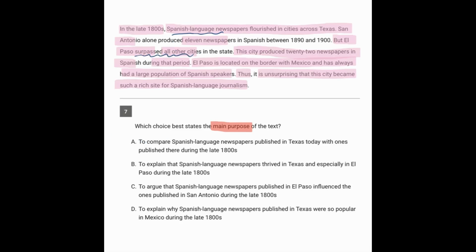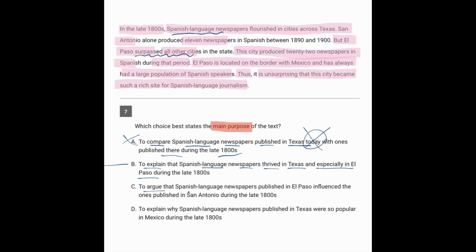And let's look at the answers. What's the main purpose? A says to compare Spanish language newspapers published in Texas today with the ones in the 1800s. That's definitely not it. It was maybe comparing different cities and their sort of presence of different newspapers. B, to explain that Spanish language newspapers thrived in Texas and especially in El Paso. That's pretty good because it's talking about all the newspapers and also how El Paso stood out.